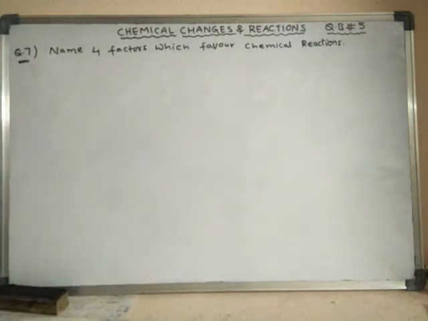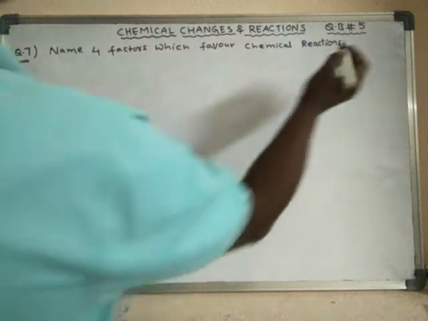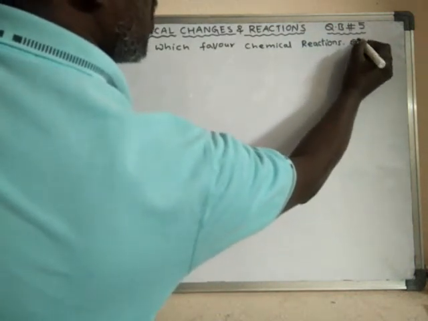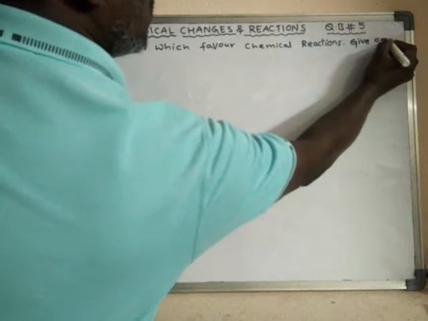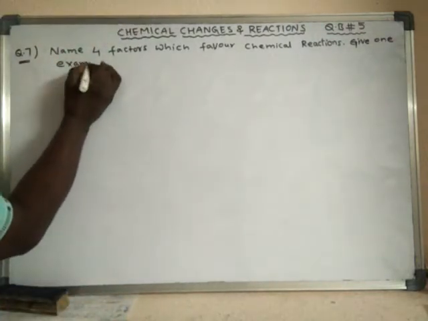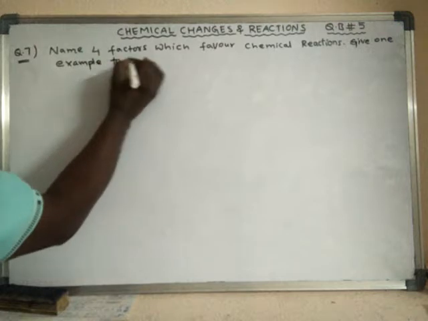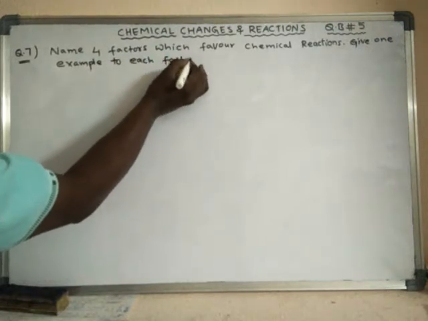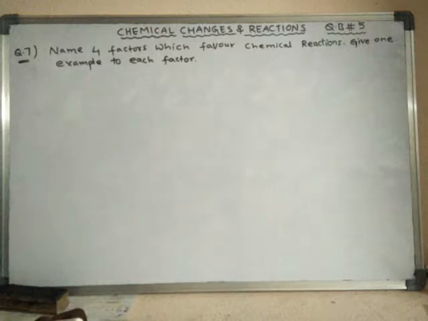Okay, and support your answers by one example in each case. Give one example to each factor. Okay. So this is the meaning of the question.